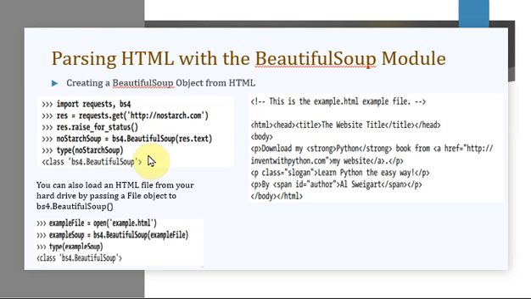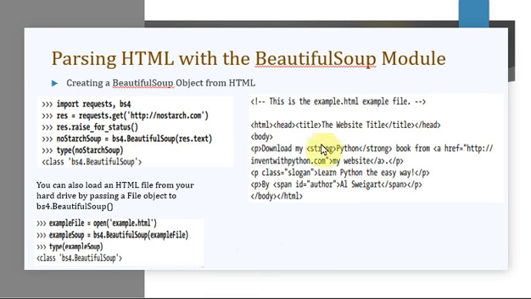So if you're using any function related to Beautiful Soup, then you have to import it. We're not writing it as import beautiful soup 4, but instead we are writing it as bs4. Here, to explain the programs related to Beautiful Soup, we will be giving the example with respect to an HTML file.